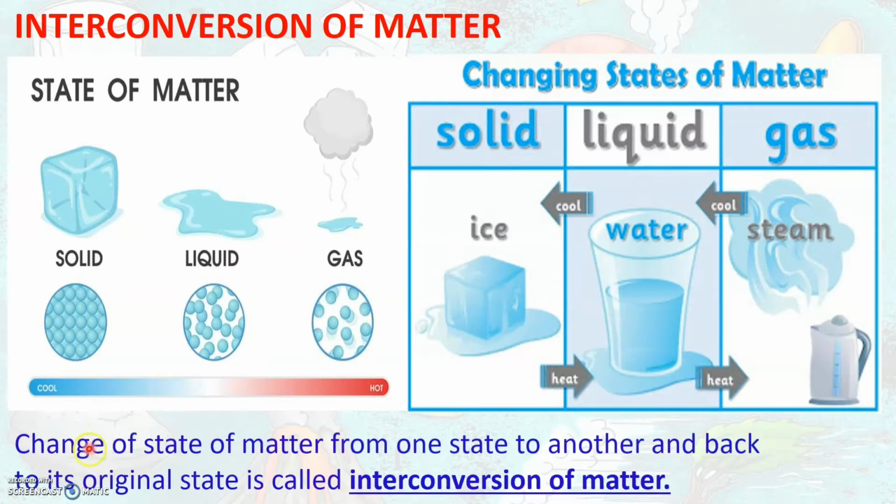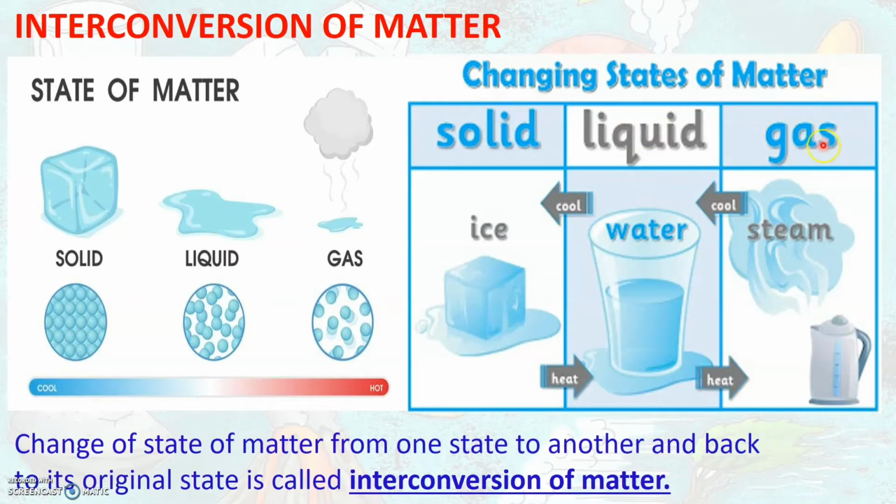So this change of state of matter from one state to another and then back to its original state is called interconversion of matter. So now we have seen that there is a change in state of ice from solid state to liquid state, and again on heating from liquid state to gaseous state.